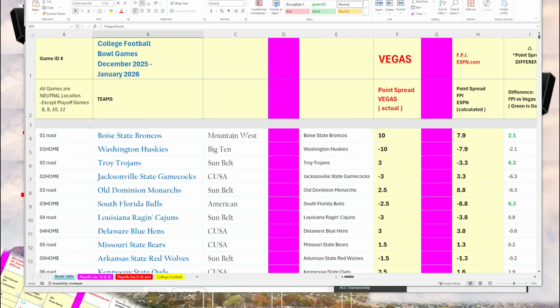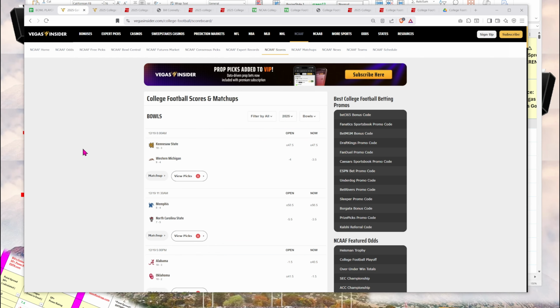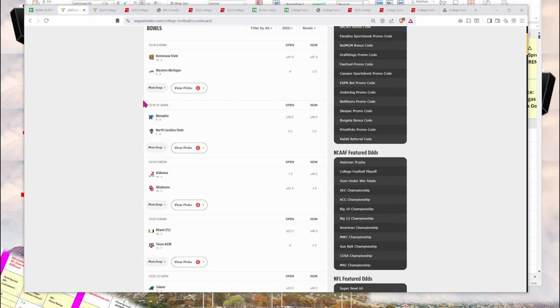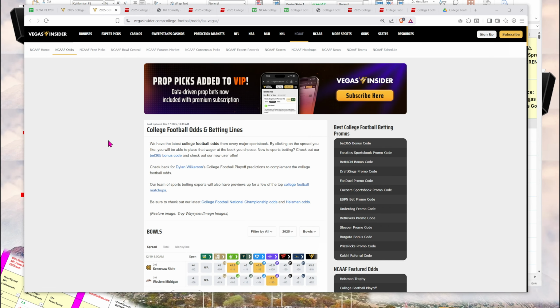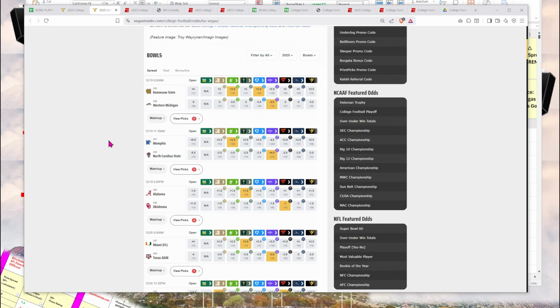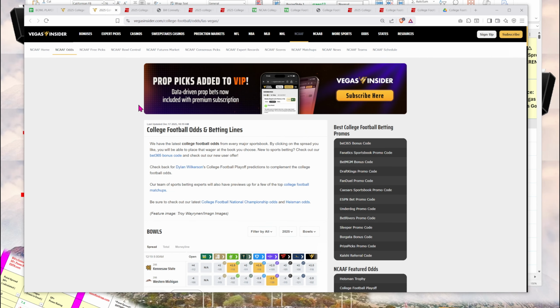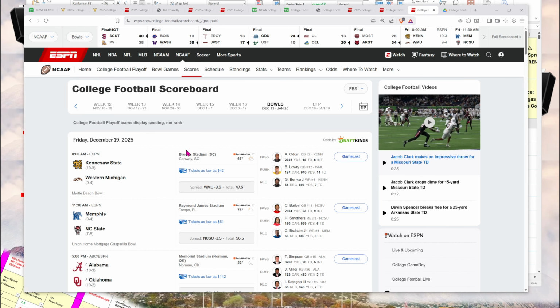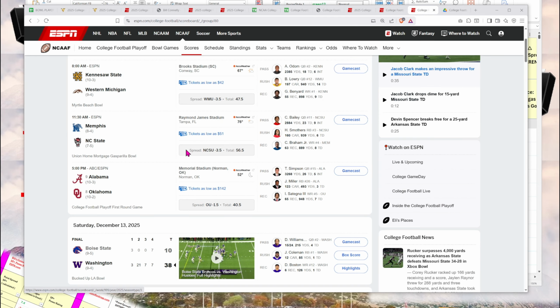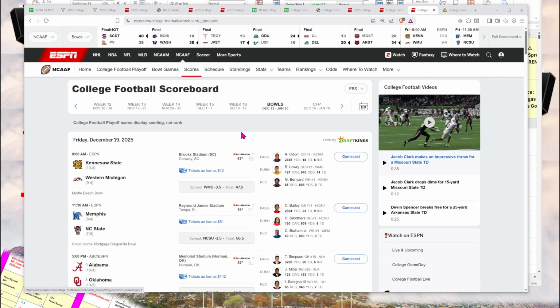The sequence of these games will match the sequence that you'll see on VegasInsider.com on their college football scoreboard, as well as their web page with the odds. So you can just go down the web page and look at the corresponding spreadsheet. And because they're based on calendar dates, the sequencing will be close to what you'll see on ESPN's college football scoreboard.